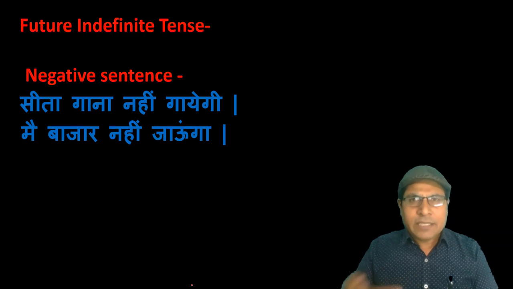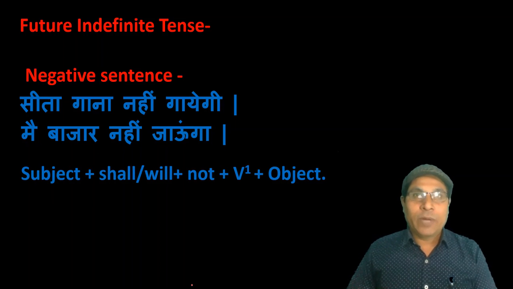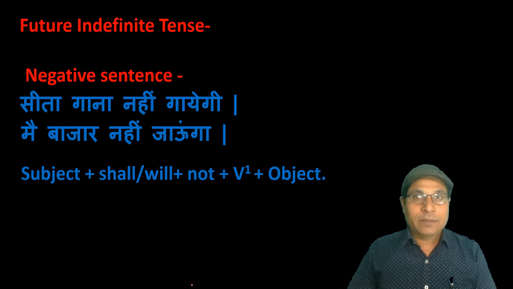To translate such sentences, we start with subject, then shall or will as a helping verb, then not, then first form of the verb, and at last you have to write object. As a helping verb, we use shall with I and we, as I have told you, and will with other subjects. Let us translate these sentences.